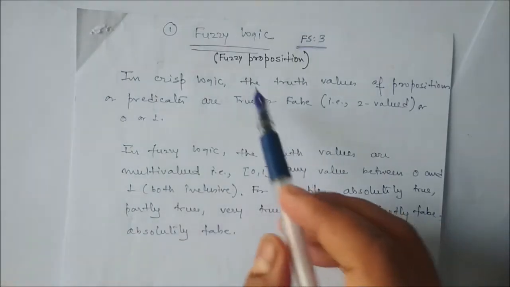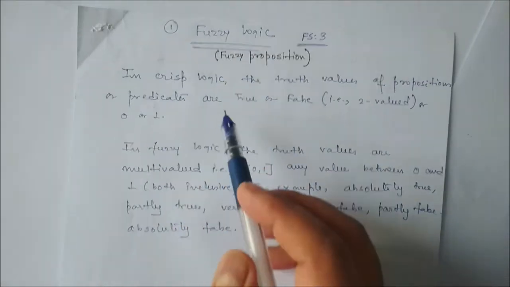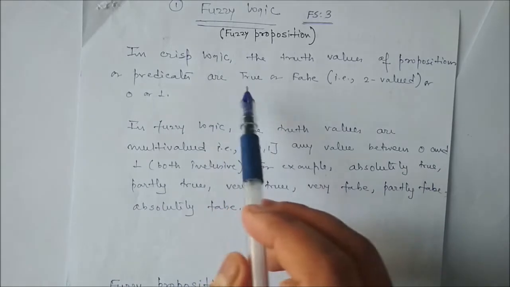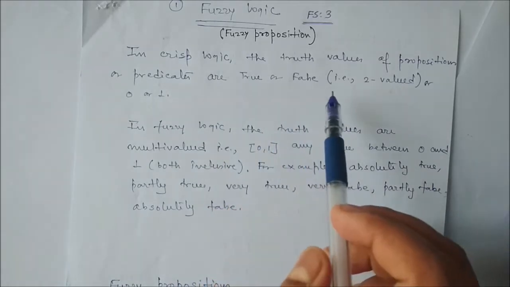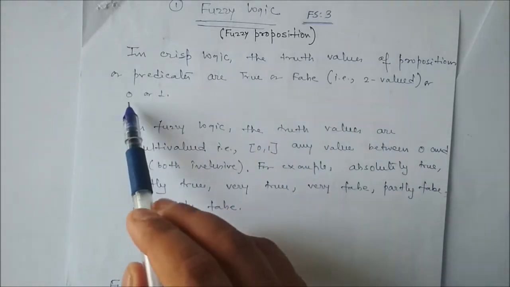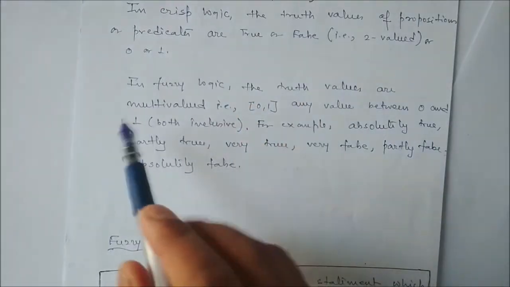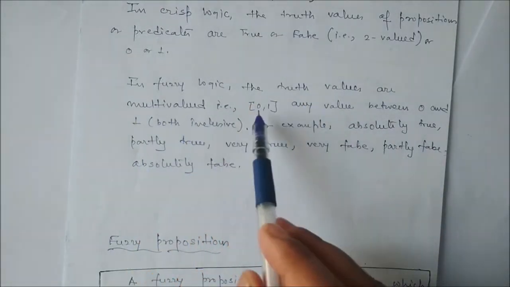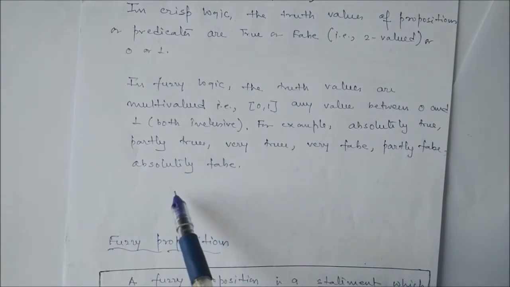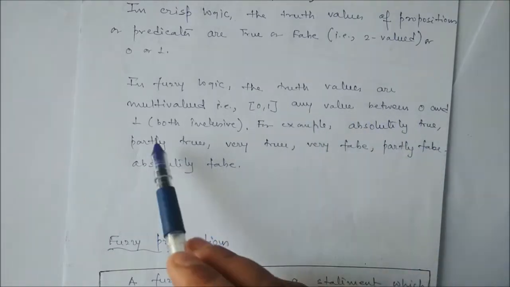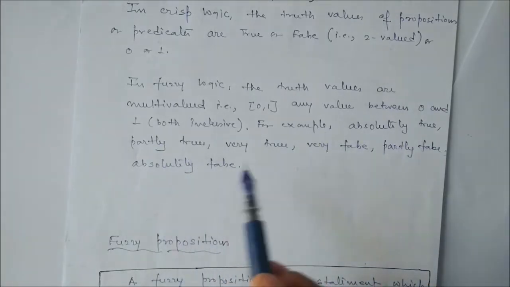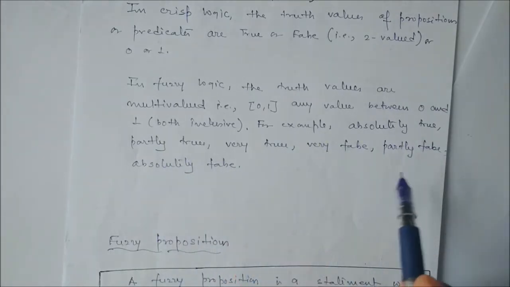In this video, we'll discuss fuzzy proposition. Now, in crisp logic, the truth values of propositions or predicates are true or false, so definitely that is two-valued. It is 0 or 1. Now, in fuzzy logic, the truth values are multi-valued, that is in between 0 to 1. Any value between 0 and 1, both inclusive. For example, absolutely true, partly true, very false, partly false, absolutely false, and so on.